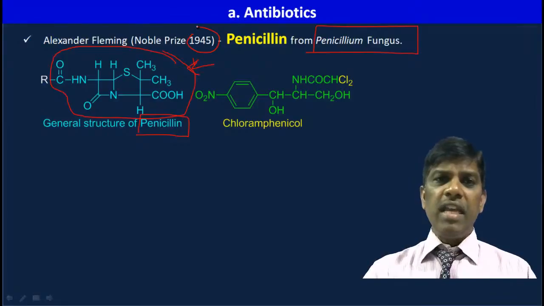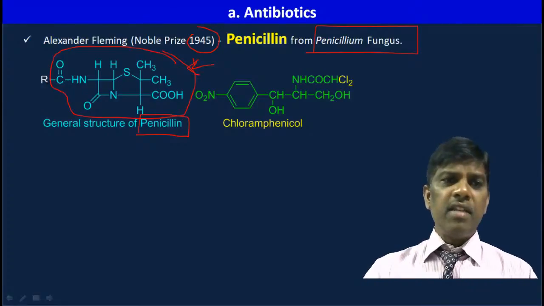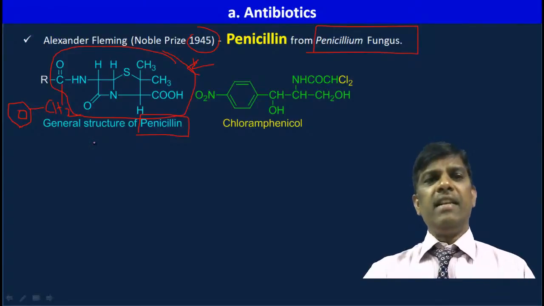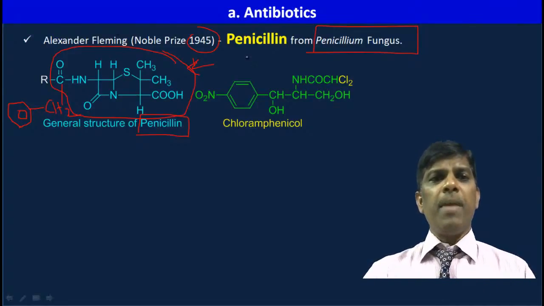So based on this, for example, here R is CH2, just remove this, and CH2, and here a phenyl ring, for example a benzene ring. This is ampicillin. So the remaining structure is the same. Penicillin is a natural compound, so synthesis is based on this penicillin.